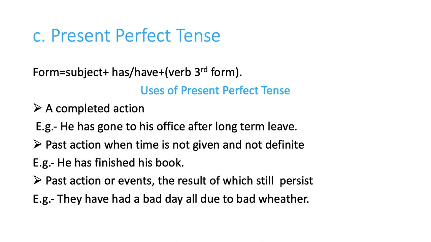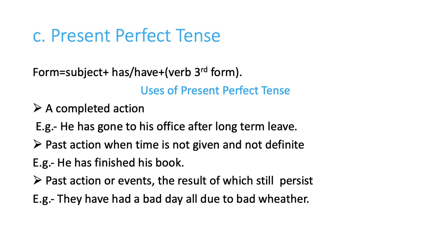So we can also show an action that has recently been completed. Okay, a completed action, but recent. For example, he has just received a letter. And now we use it for a past action when the time is not given and not definite. So whenever the time is not given, not definite, we use this tense. For example, he has finished his book. We don't know when or how. So we are using this tense.